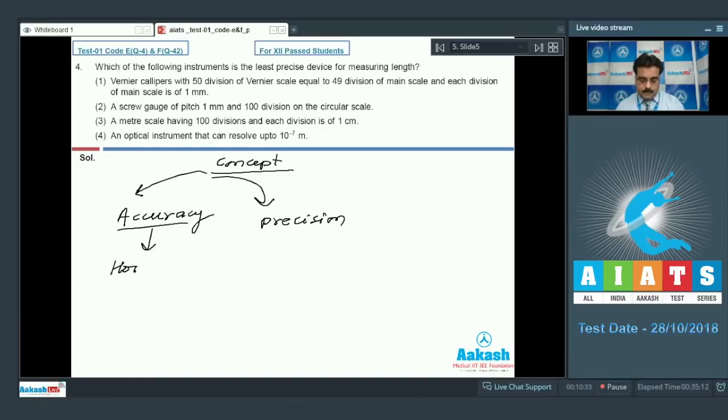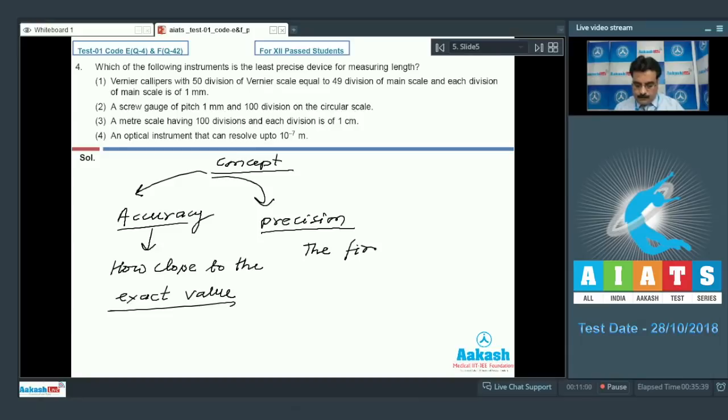Accuracy means how close to the exact value. In real life we can say how accurate it is. And number 2, precision. The general meaning of precision is the fineness of the instrument.